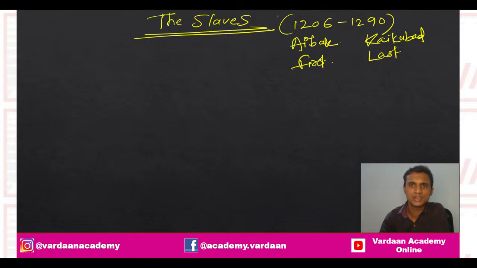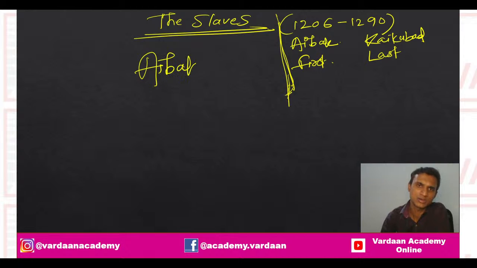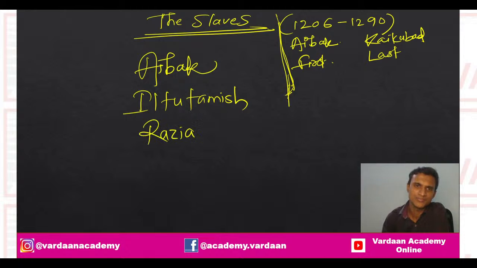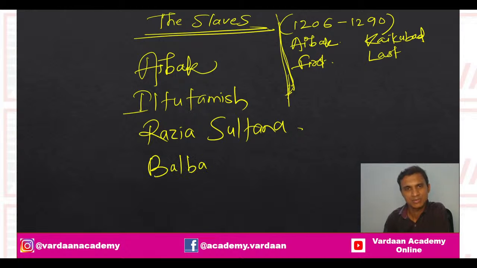And in between we went through a lot of sultans, some who came for a small period and some for quite a long time, and majorly there were four that we studied about. One was Aibak, second was Iltutamish. Then we studied about Razia, Razia Sultana. And then we saw about Balban, right? So what did we notice in the slave dynasty?